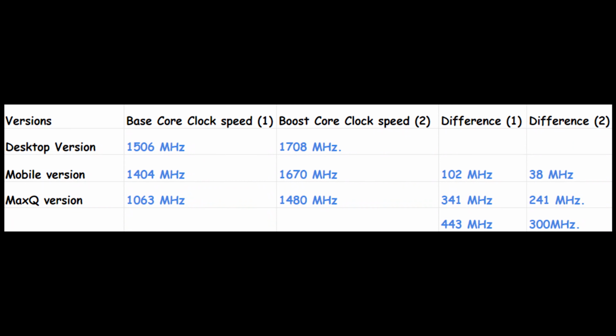Looking at the specification of this graphic card, you can find that its base core clock is set to 1063 MHz and its boost core clock is set to 1480 MHz. So when compared to the laptop version of it, the base clock has a difference of 341 MHz and the boost clock has a difference of 241 MHz. When compared to the desktop version of it, the base clock has a difference of 443 MHz and the boost clock has a difference of 300 MHz.